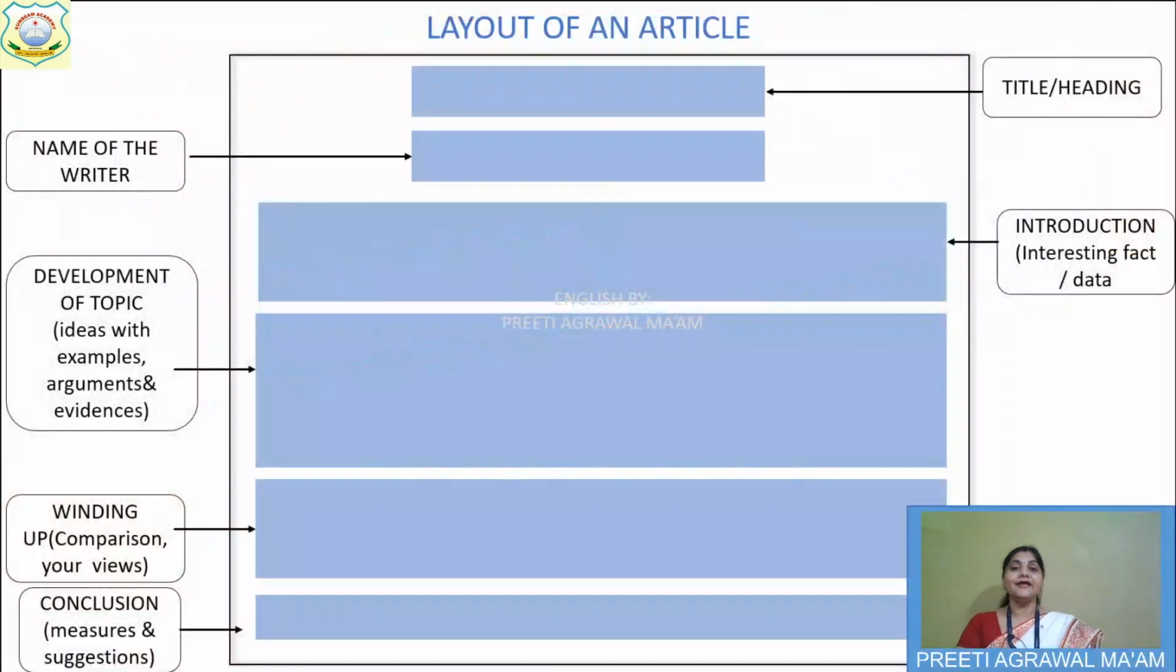See, this is the layout of an article. Layout means format. In our previous class we had discussed the format, and I had given you the points. Those points I am giving you just like your notebook page. Okay. See, this is the layout.